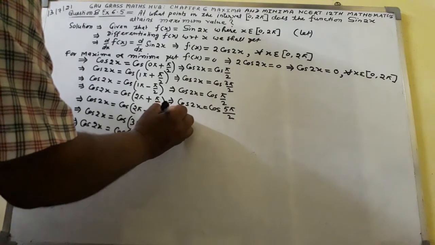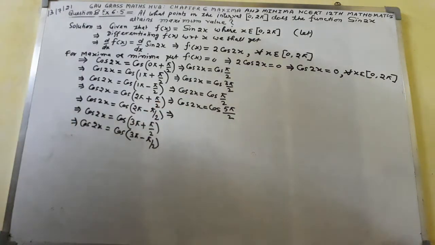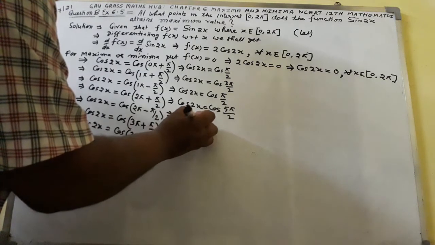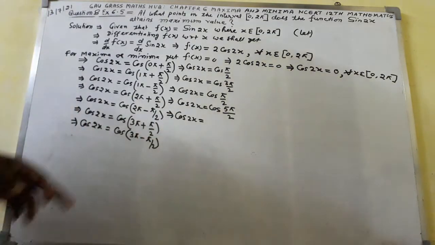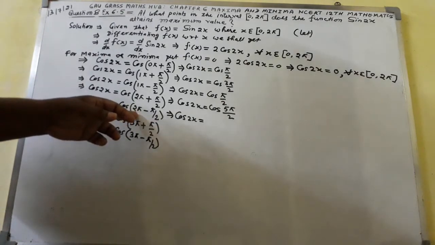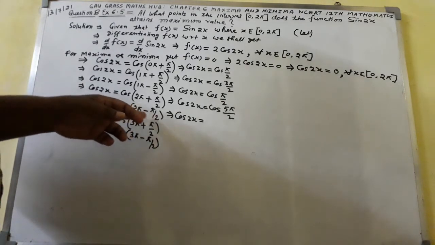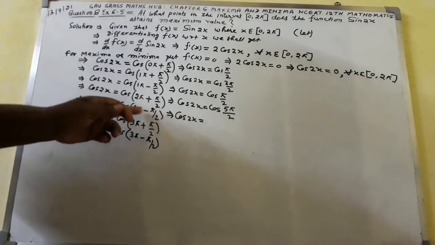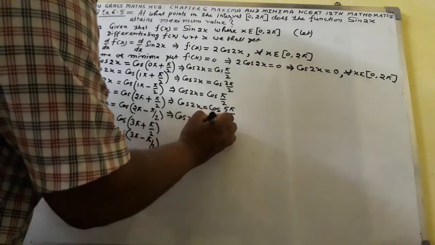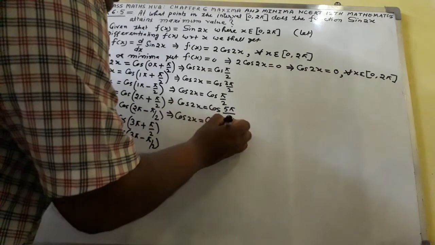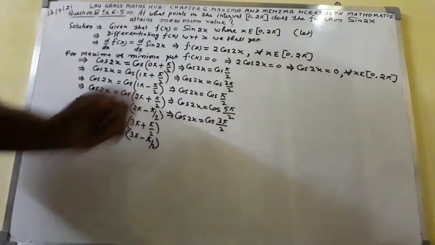Again I shall write, implies that cos 2x equal to, here this one we will do: 2π minus π/2 comes out to 2 twos are 4, 4π minus π comes out 3π/2. So here I shall write cos 3π/2, same as it is.